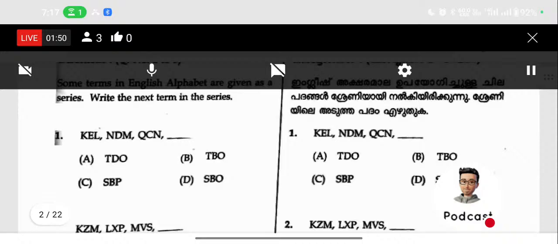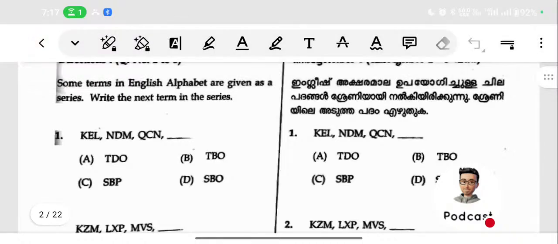Okay, some people are joining. Okay, Manjima has joined.